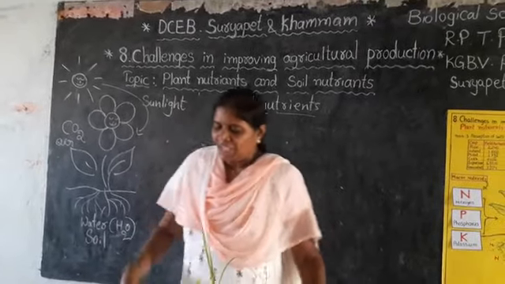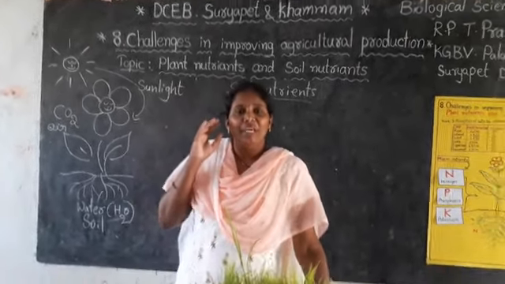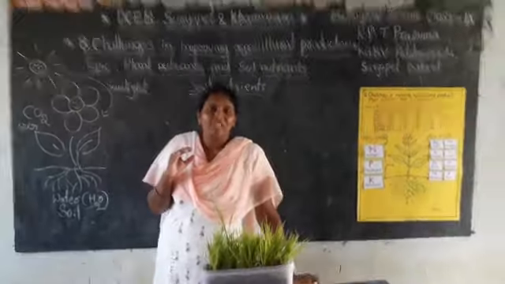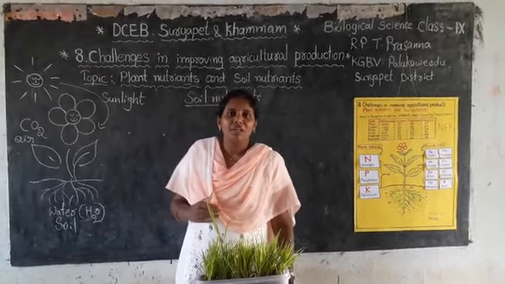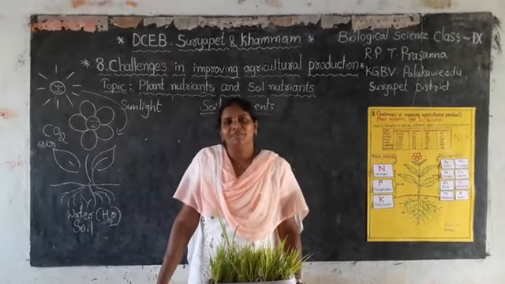Think, children: if a field is cultivated for many years with the same crop, what would happen to the nutrient content of the soil?